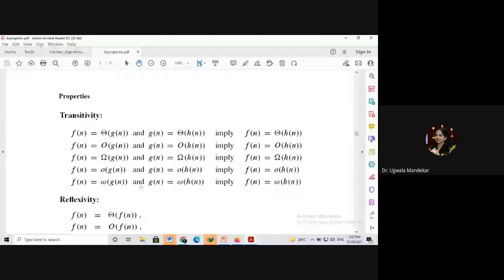Asymptotic notation follows the transitivity property. Now, what do you mean by transitivity property?